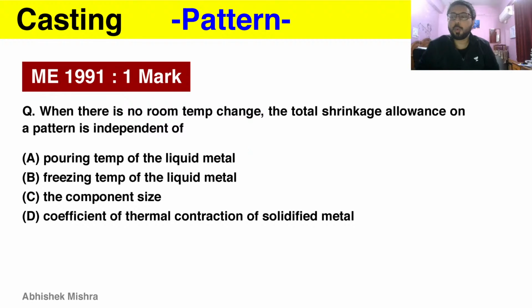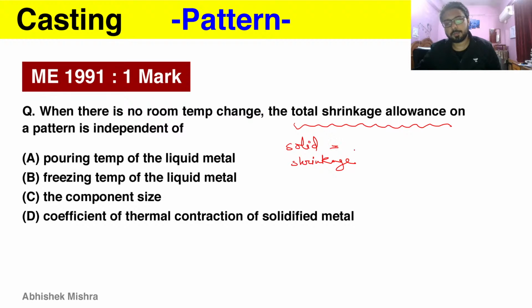When there is no room temperature change, the total shrinkage allowance on a pattern is independent of what? So the solid shrinkage, which is what this shrinkage allowance is compensating, is given as alpha L times freezing temperature minus ambient temperature.